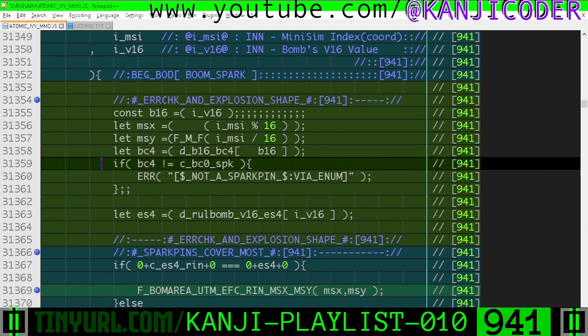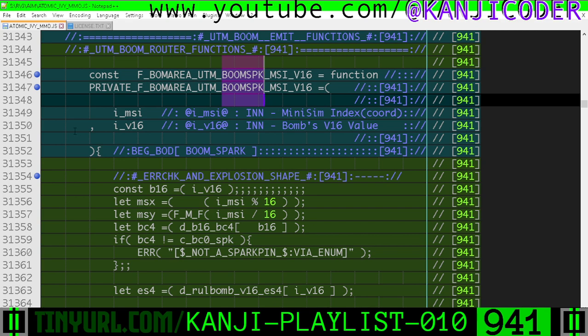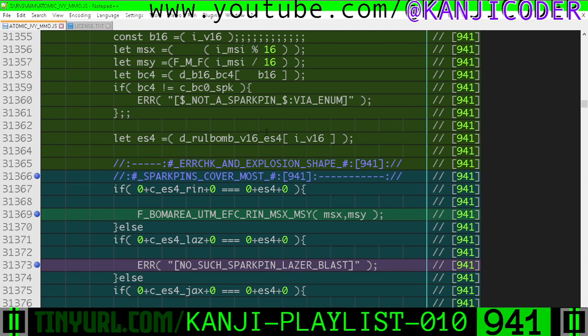We got BC4. If BC4 is not a spark type, then we are messing up here because this is a boom spark for emitting a spark. So if this V16 does not represent a spark box, we're in the wrong function. Okay, we're gonna take the V16 value and convert it to an explosion shape, of which there are 4. V16 is going in, ES4 going out, okay?